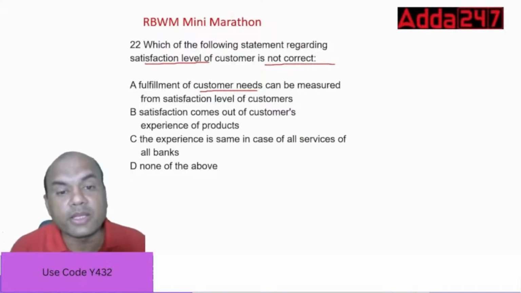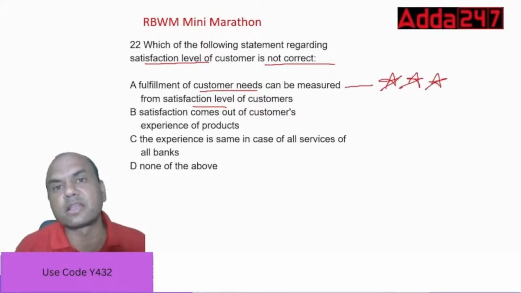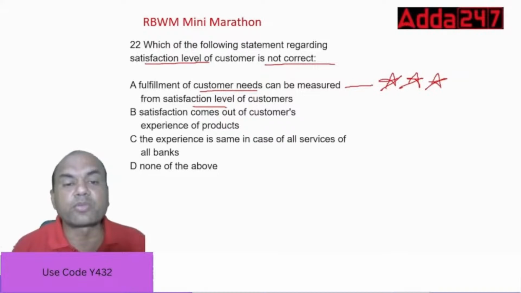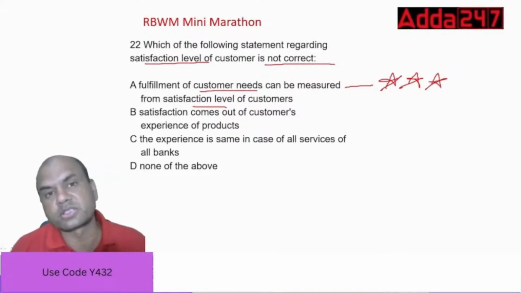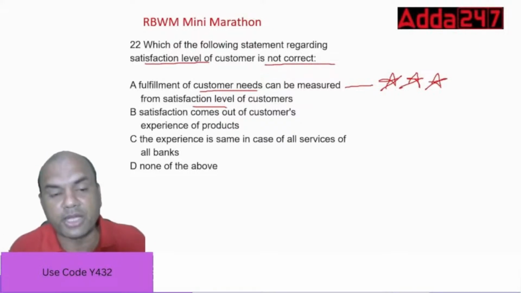In online banking we generally take those star ratings. Nowadays all the customers are online, so we give them 5-star, 3-star ratings. That is generally the satisfaction level. Satisfaction comes out of the customer's experience of products.